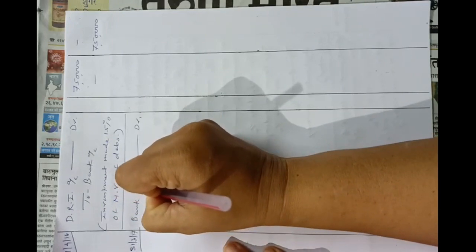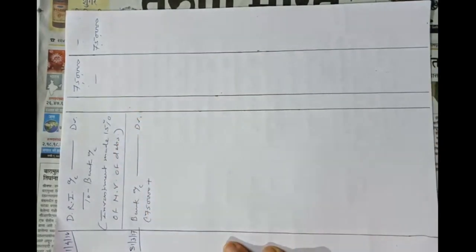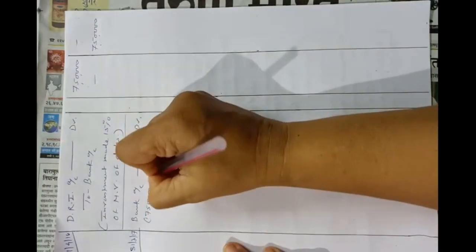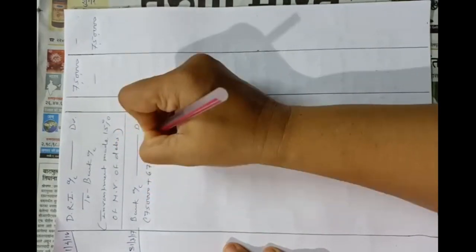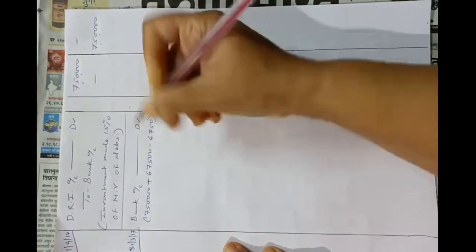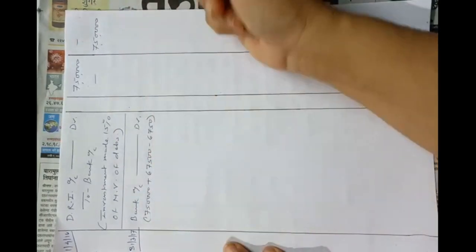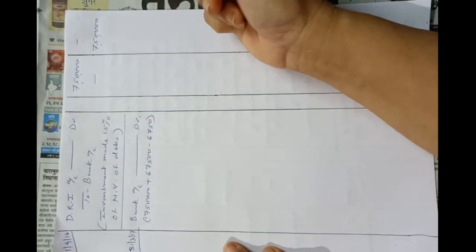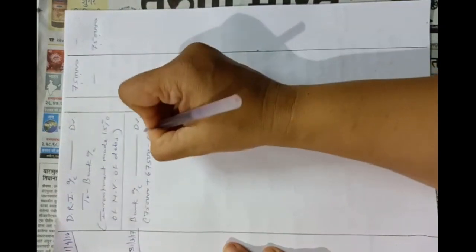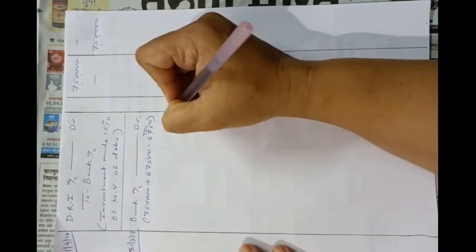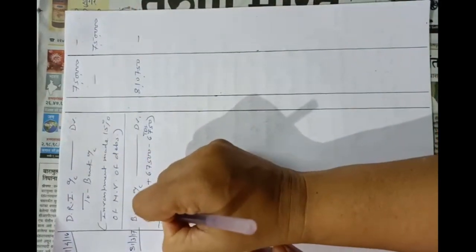7,50,000 plus 67,500 minus 6750. Actually 67,500 minus 6750, this amount will be added in 7,50,000. But I have written it like this so that you understand the TDS separately. Okay, so the amount the bank account will be debited by is 8,10,750.